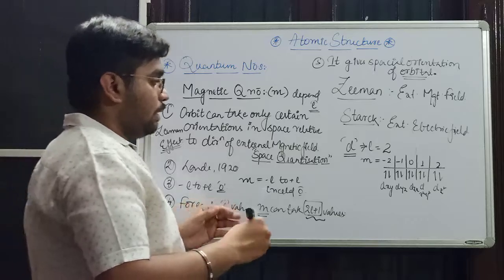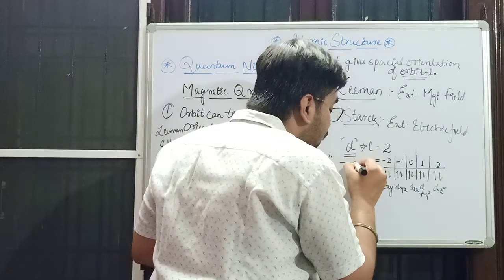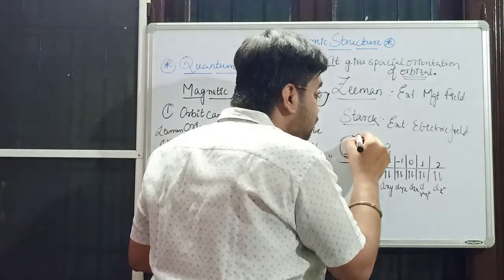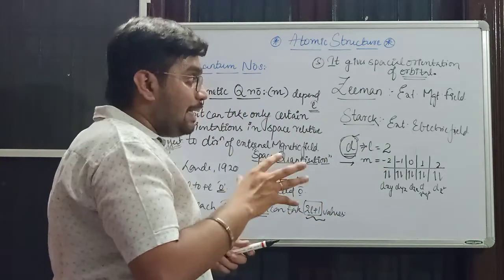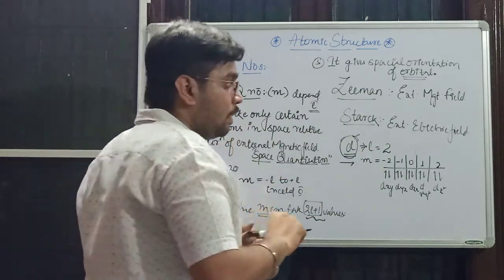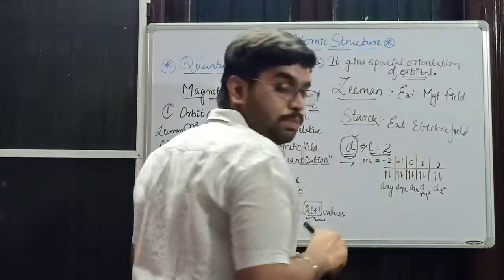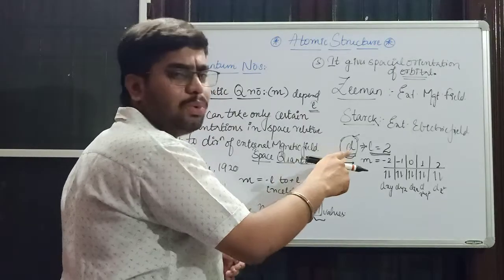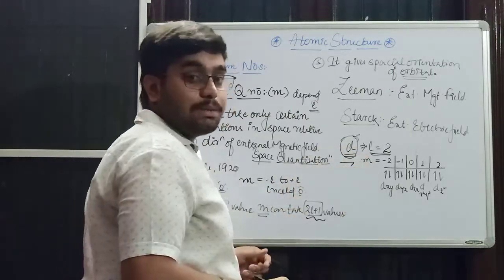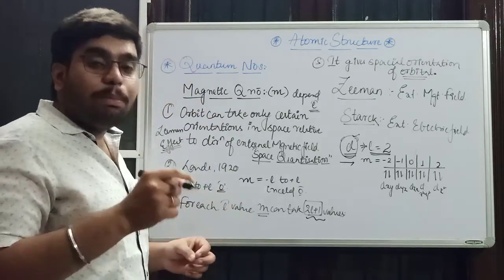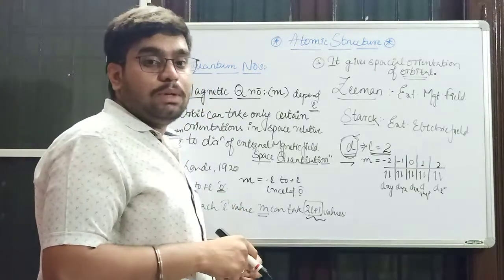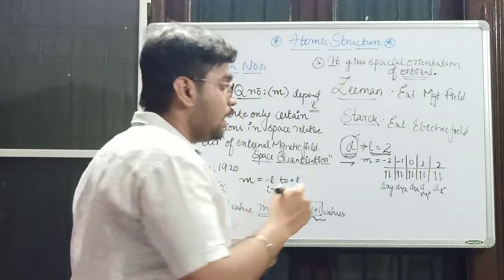Here I will illustrate it with the example of the d subshell. The d subshell has an L value of 2, right? How did I get the L value of the d subshell as 2? Which orbit does the d subshell start from? It starts from the third orbit.